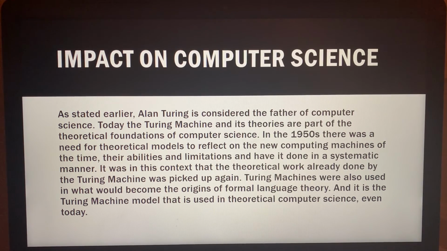It was in this context that the theoretical work already done by the Turing machine was picked up again. Turing machines were also used in what would become the origins of formal language theory, and it is the Turing machine model that is used in theoretical computer science even today.